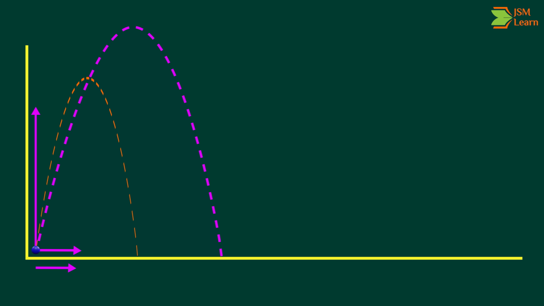The horizontal velocity is equal to the initial speed multiplied by the cosine of the launch angle. As the angle decreases, the cosine value increases, so the horizontal velocity becomes larger.